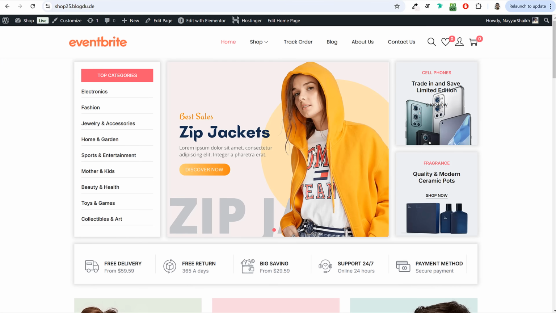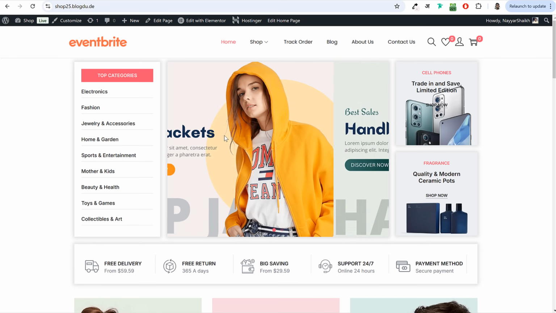For example, if you see this banner, in this banner first of all we have this image. Now this is a professionally clicked image. This is not my image. I don't own this image, but I'll show you how you can get these kind of professional images without any copyright issues for absolutely free. Then after that, I'll show you how you can edit these images, like how you can remove the background and how you can convert this into a banner like this one.